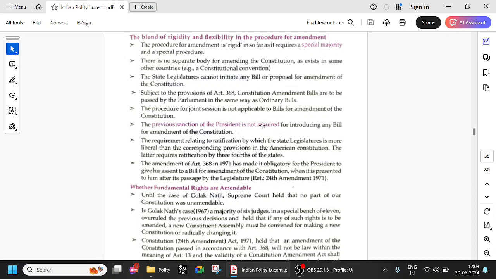Previous sanction of the President is not required. The State legislature cannot do anything, only Parliament, and it is like ordinary bills. There is no joint session.